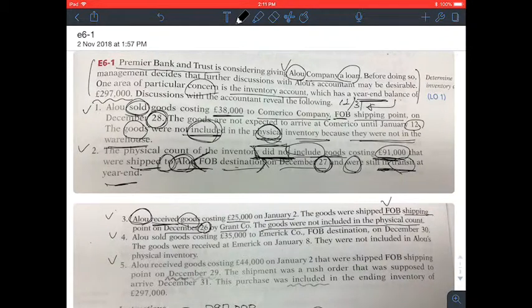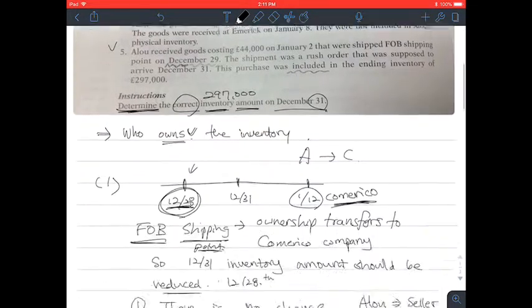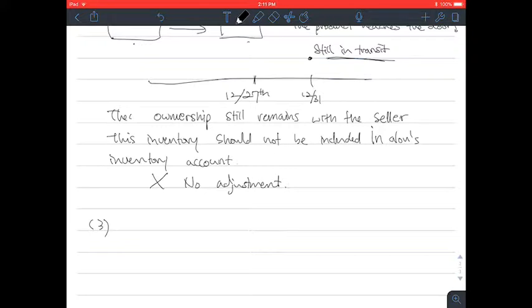So Alu's inventory account amount should be increased by this amount, $25,000. But it says the goods were not included in the physical count. So some adjustments should be made in number 3. So what should we make? We should increase the inventory amount by $25,000.